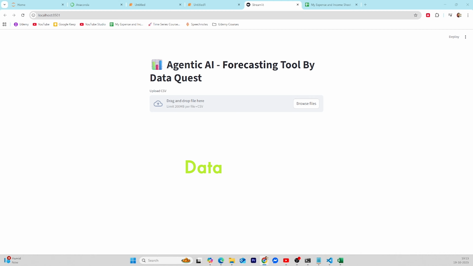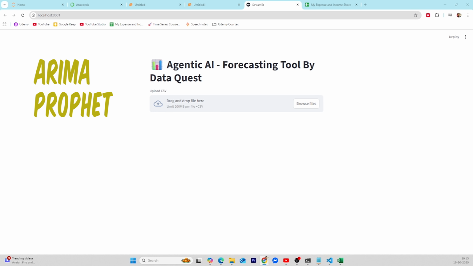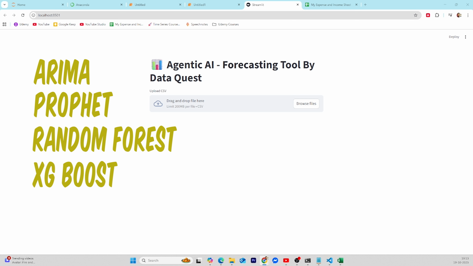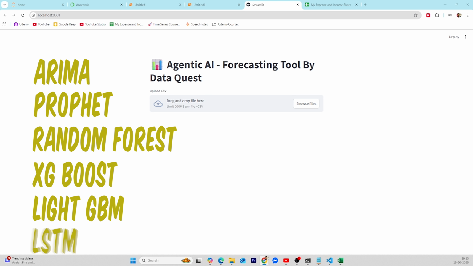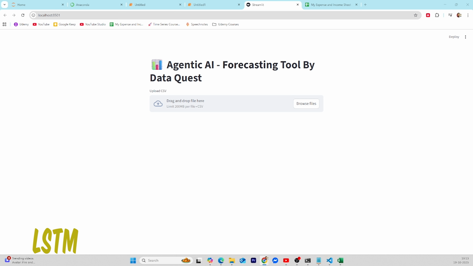Today I am excited to introduce you to an agentic AI forecasting tool designed to generate accurate predictions based on your historical data. This tool leverages a range of advanced forecasting techniques including ARIMA, Prophet, Random Forest, XGBoost, LightGBM and LSTM. It produces monthly forecasts for the next 2 years using the data you have provided.